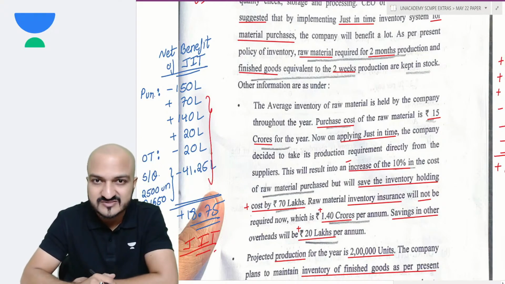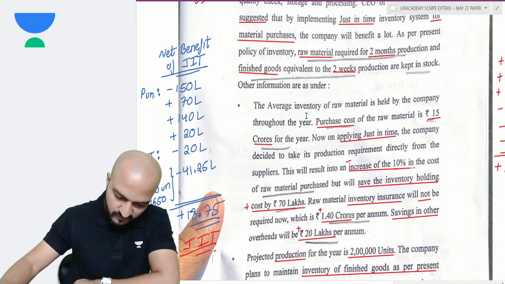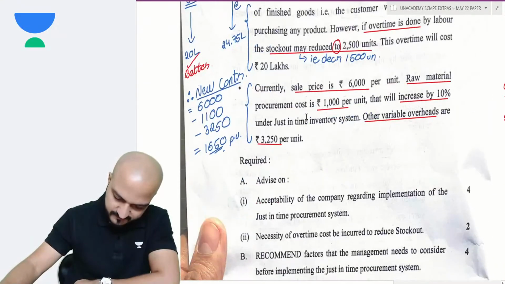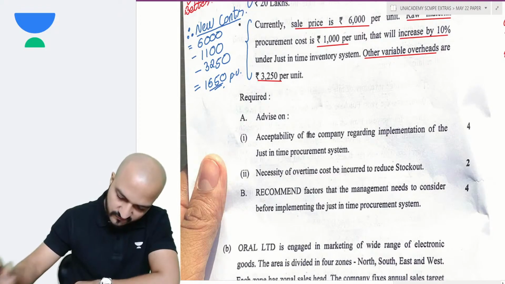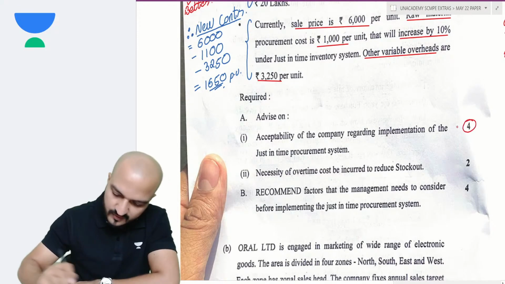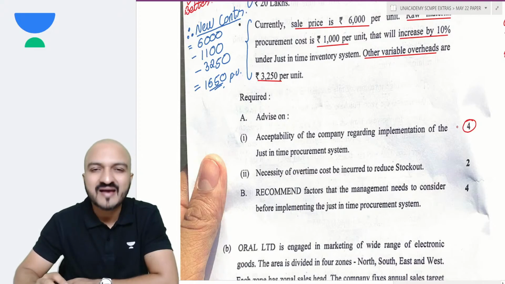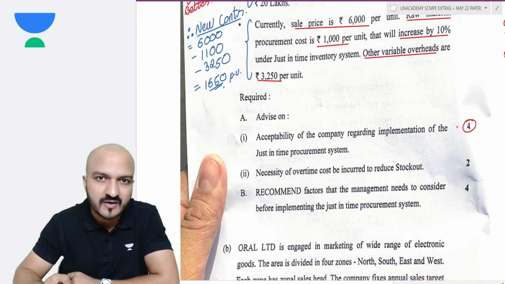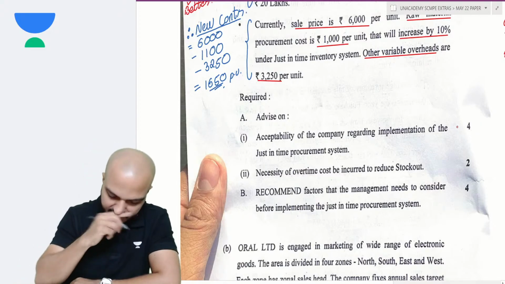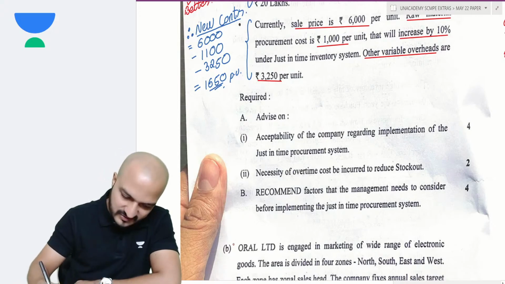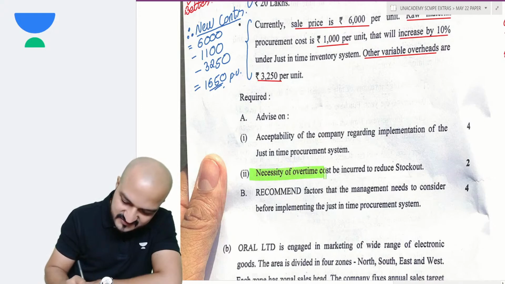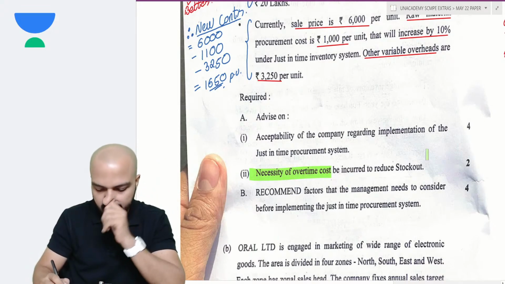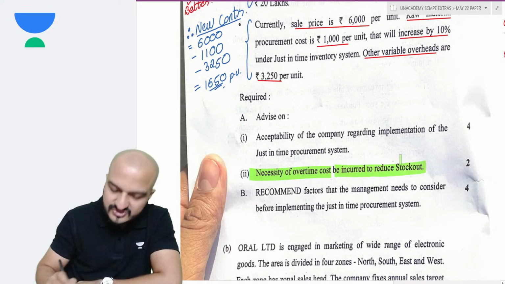You'll not get full marks, obviously, but say out of total 10 marks here, out of 4 marks for that calculation, maximum 1 mark or half mark might be cut. Okay, so that was 4 marks for that. Then next part is necessity of overtime cost be incurred to reduce stock out.